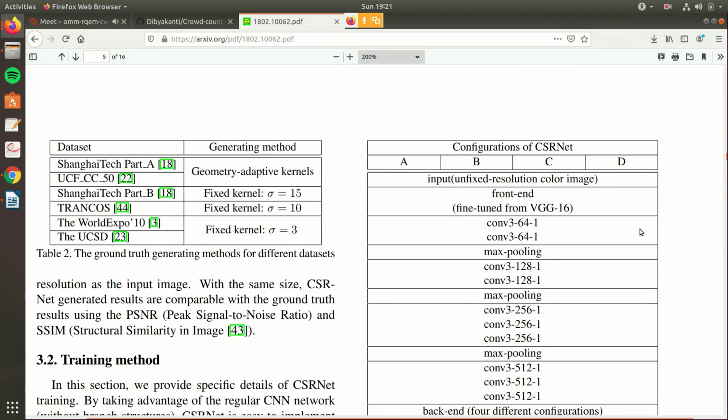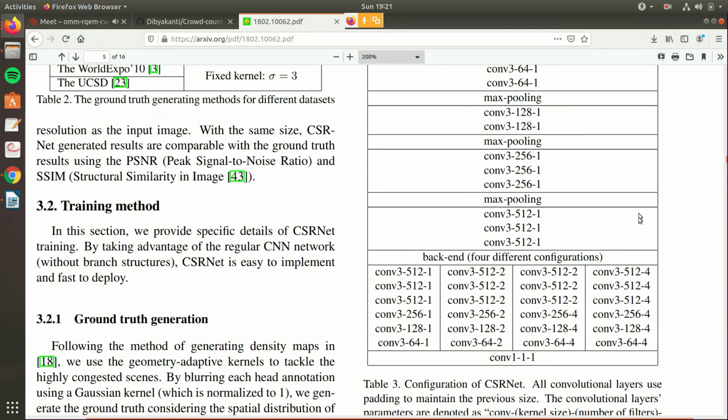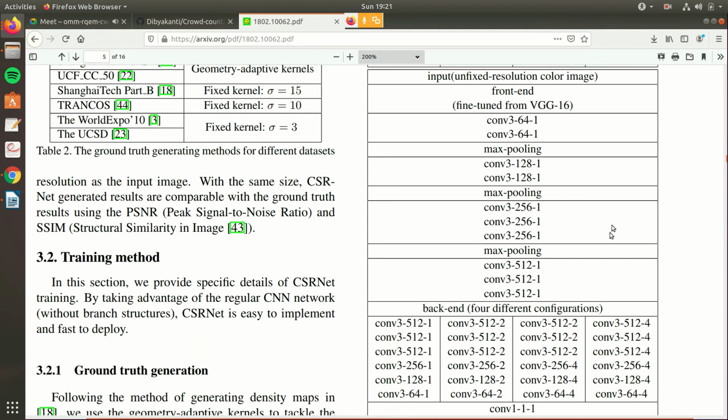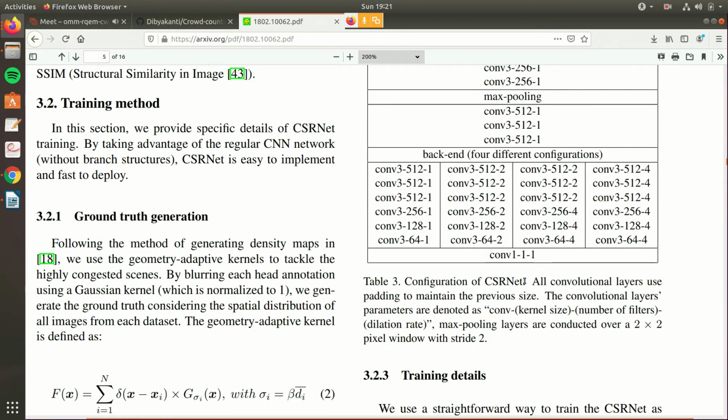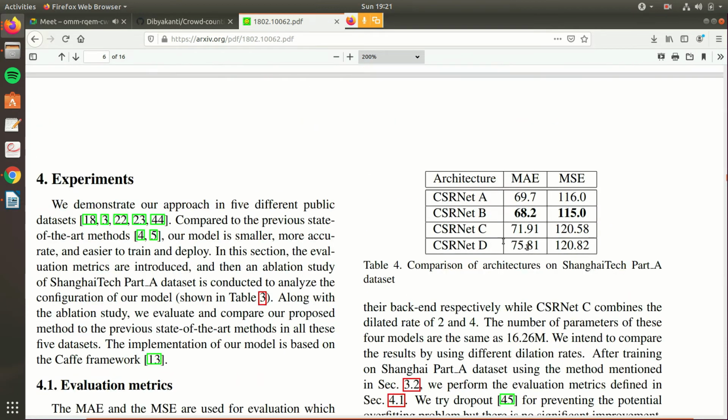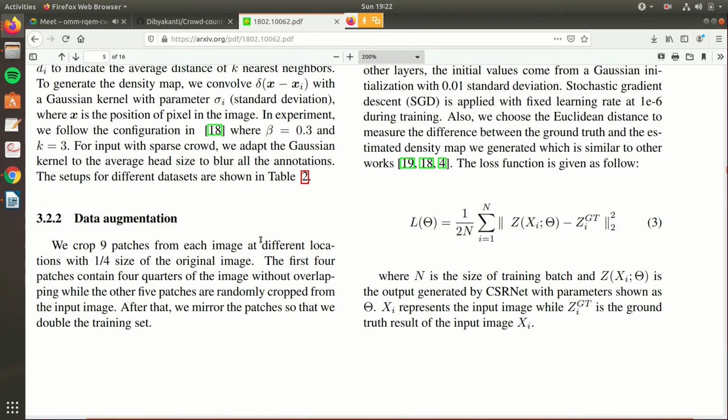The authors of the paper tried 4 different architectures, and as Ashish also stated, the second architecture, CSRNet B, gave the best results. So we also went forward with that.